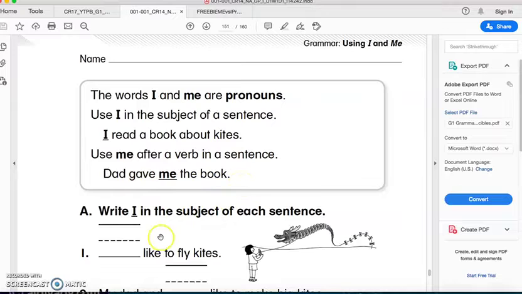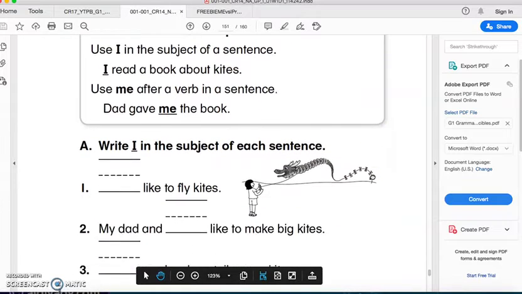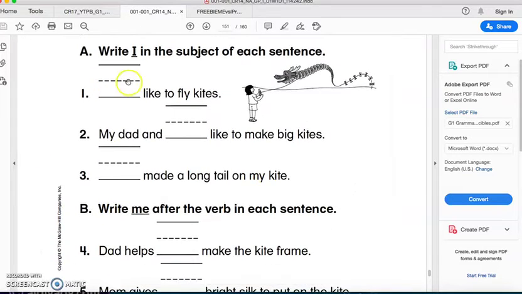Okay? Now here they said write I in the subject of each sentence. So number one, I like to fly kites. My dad and I like to make big kites. Number three, I made a long tail for my kite. So here they told you to use I. Okay.